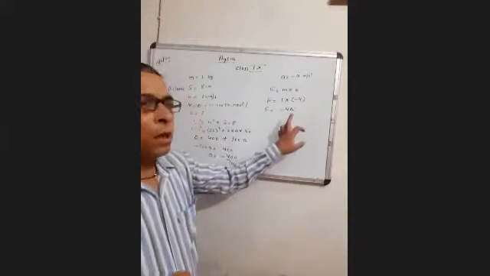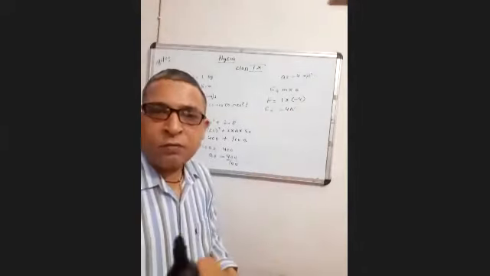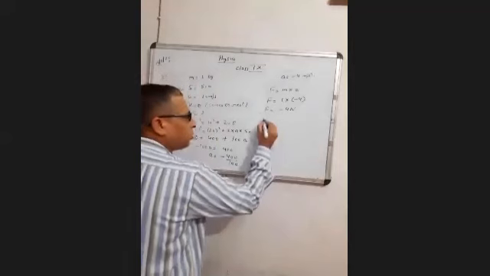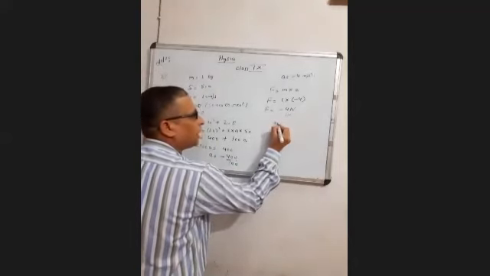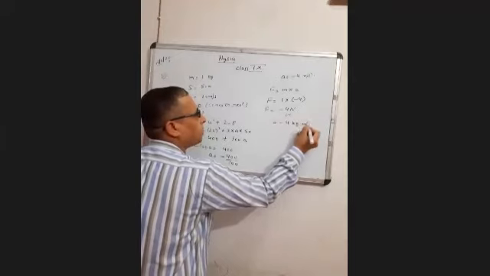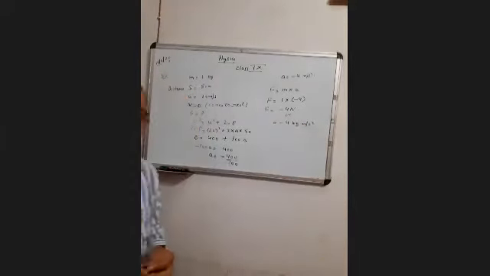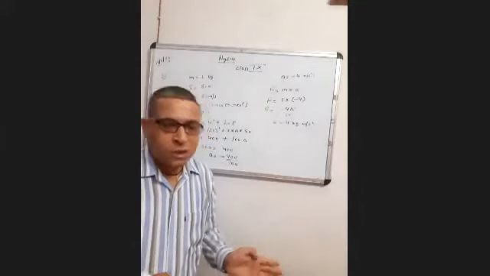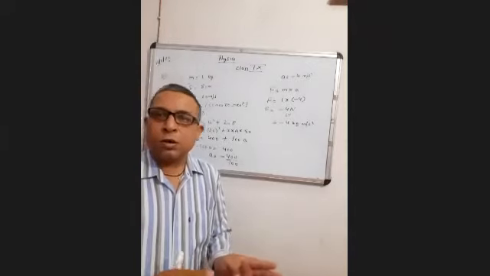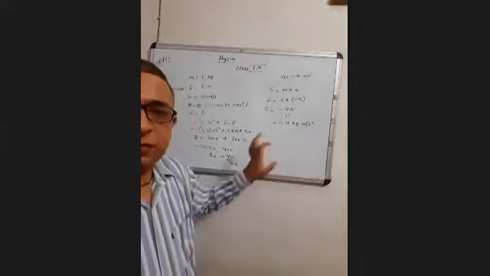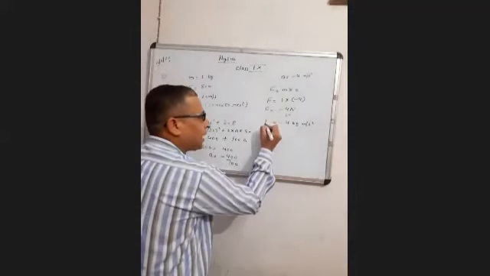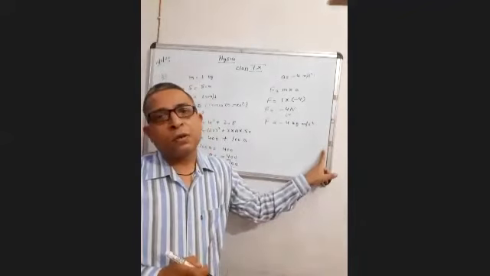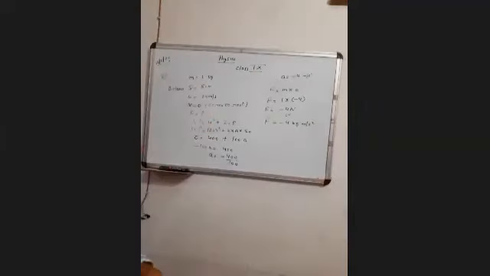This is your retarding force or frictional force, which acts opposite to the direction of motion of the stone. So this is 4 Newton, or I can also write 4 kilogram meter per second square. This will give you an idea about the retarding force. In the earlier question, it was the force acting in the direction of movement of the truck. Now this force gives you an idea that it is acting in the opposite direction to the motion of the stone. Clear? Now come to question number 7.